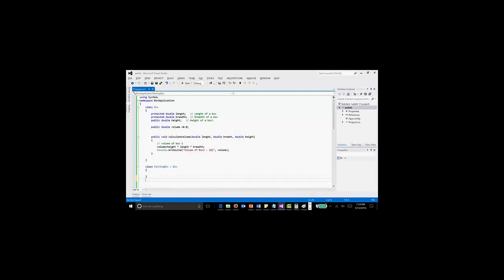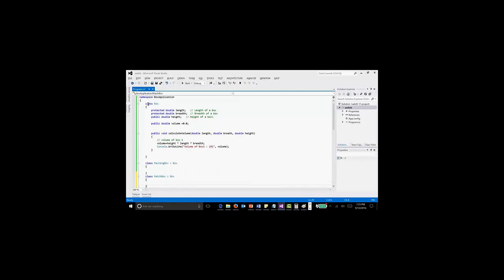So I will show you one more thing. A parent can have multiple children. Now I mention matchbox. That is also a box, right? Okay, so I will make this class public. Now these two are two different types of boxes.